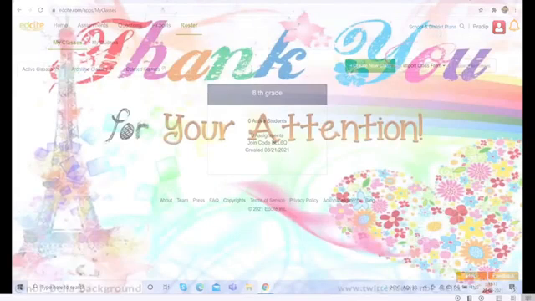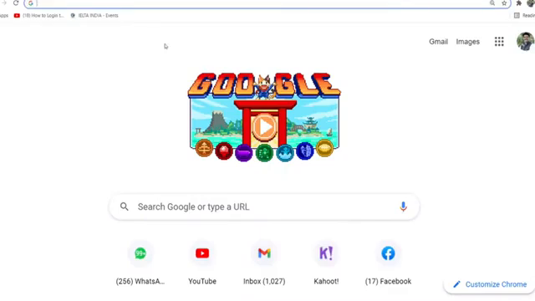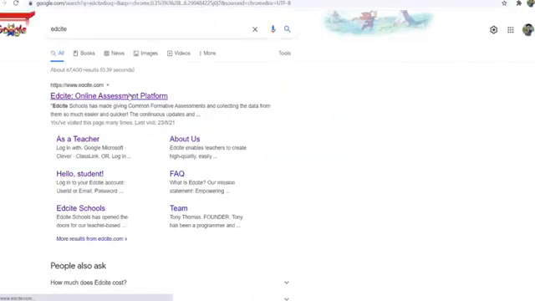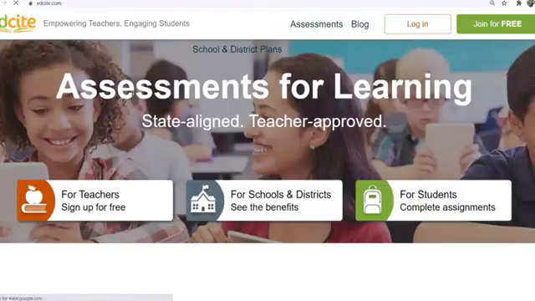Now we are going to see the live demo. On any browser, you can write the site name, and you will find these links. At the very first link, you have to click. When you click on the very first link, you will navigate to the main page of the site.